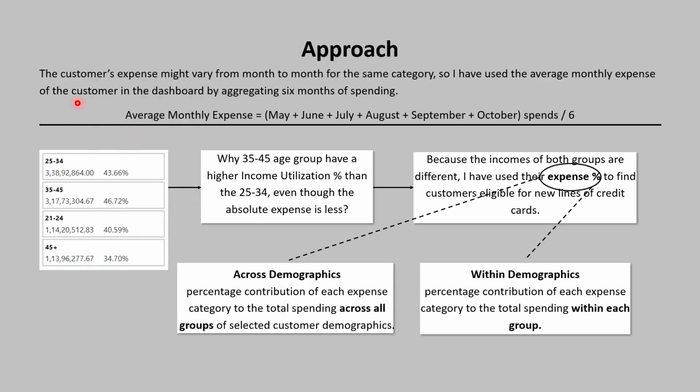Regarding the approach and key metrics I used, first let me explain the expense. The customer expense might vary from month to month for the same category. So I have used their average monthly expense by aggregating 6 months of the spending. And here is the formula.